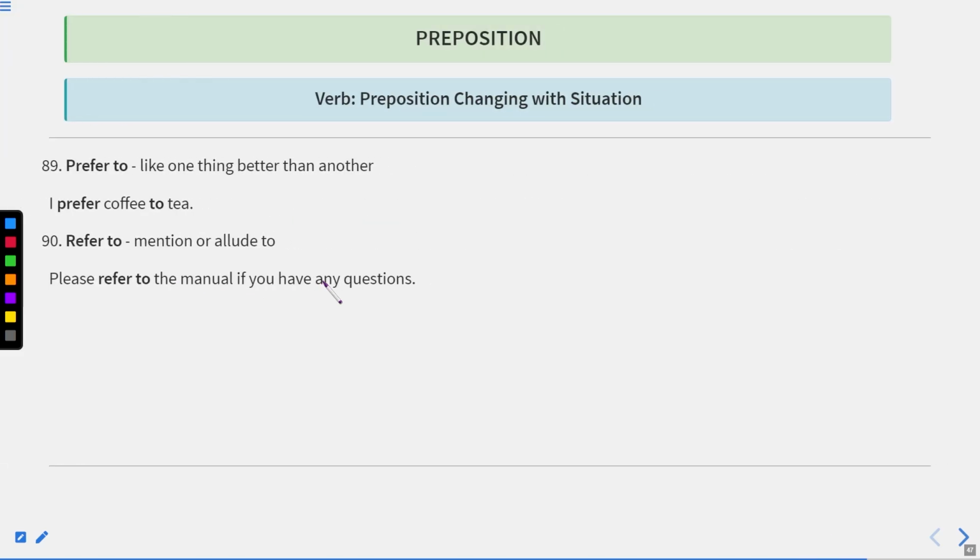Okay. Now the next one is prefer to. Prefer to means like one thing better than other, when we choose something over another. I prefer coffee to tea. It means I prefer coffee rather than tea. Okay. Refer to, mention or allude to. Allude to means when we refer to something. Please refer to the manual if you have any questions. Okay. Now let us move to the next one.